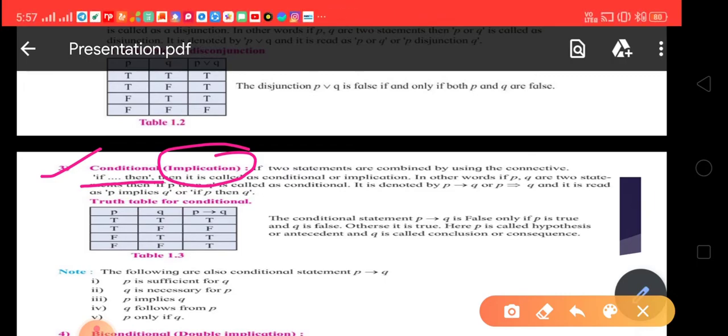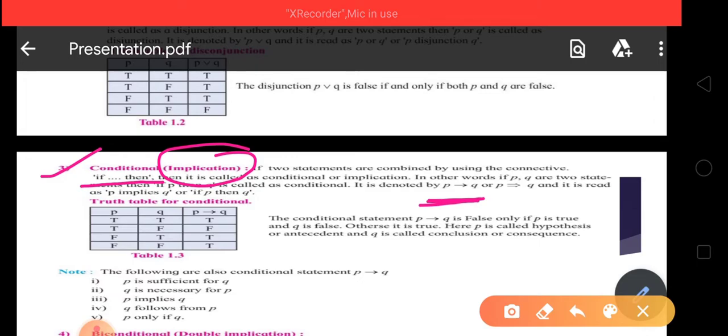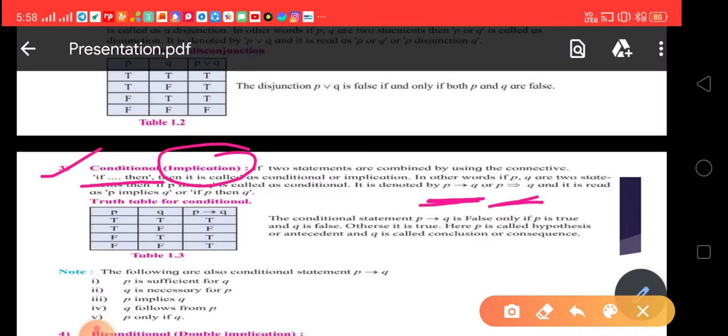This implication is denoted by P single arrow Q, and read as P implies Q or P conditional Q. Remember the reading of this conditional: P implies Q, or if P then Q. It is your choice. Now discuss the truth table of conditional or implication.